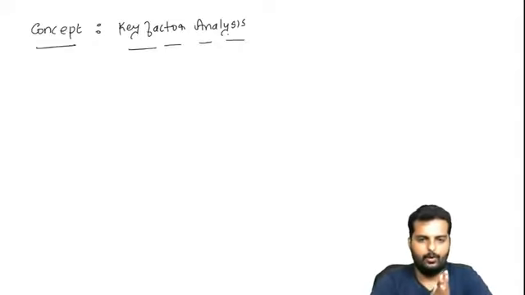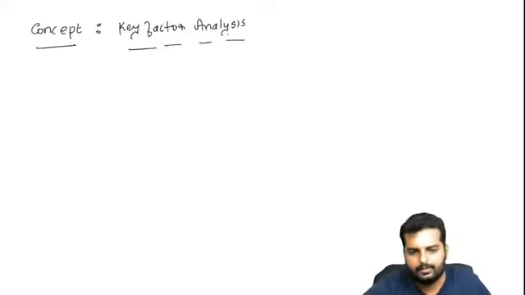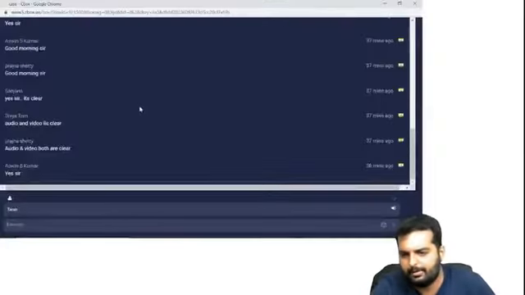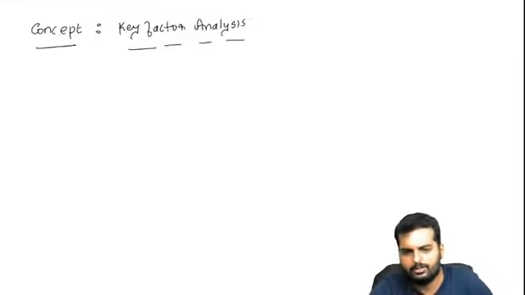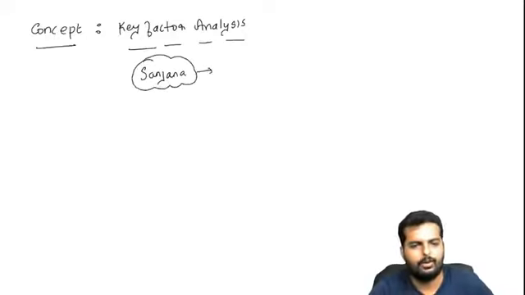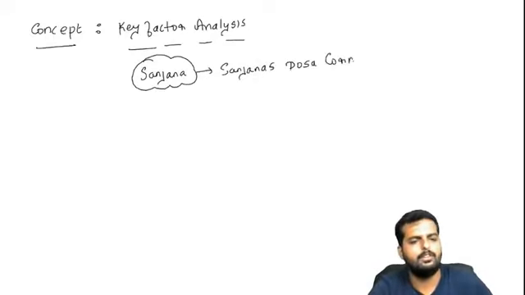Alright friends, I will now give you a very simple example. Yesterday we spoke about masala dosa, right? Let me take one person from the chat box now. Let us talk about Sanjana. Let us say Sanjana is running a hotel whose name is Sanjana's Dosa Corner. What will Sanjana sell in Sanjana's Dosa Corner?